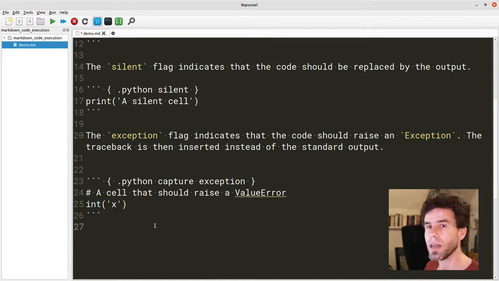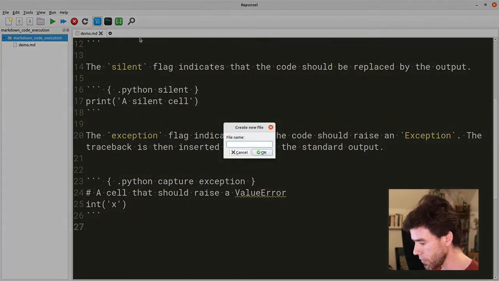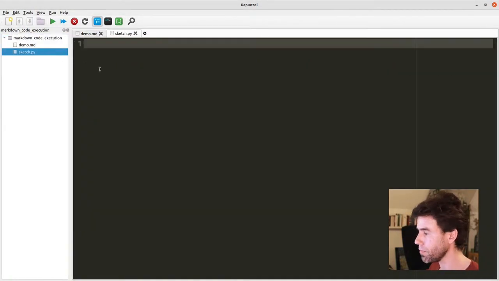So let's now take a look at how we're actually going to implement it. So let's create a sketch. Right click, new file, sketch.py. And now I'm going to use a term that is going to scare many of you, namely regular expressions. We're going to use regular expressions. And what is a regular expression? A regular expression is a way to match a particular pattern on a piece of text. That sounds abstract, but let me explain what it means.